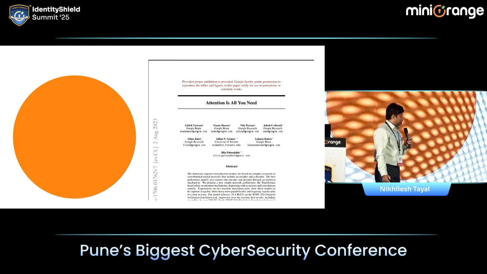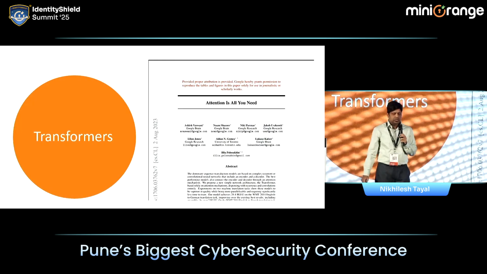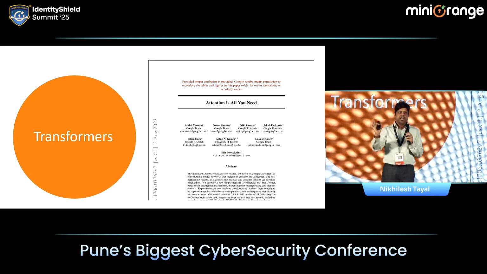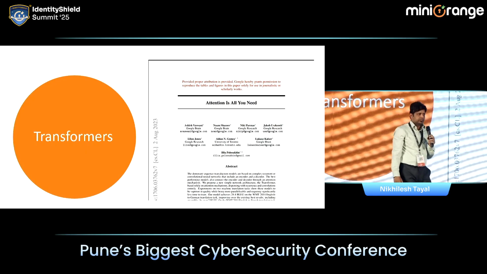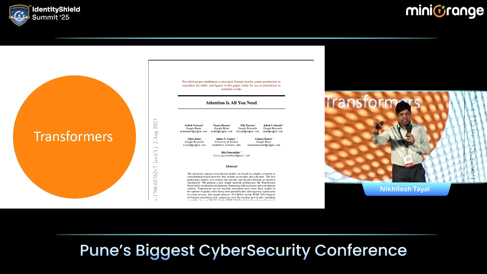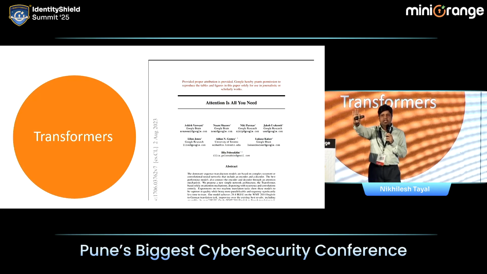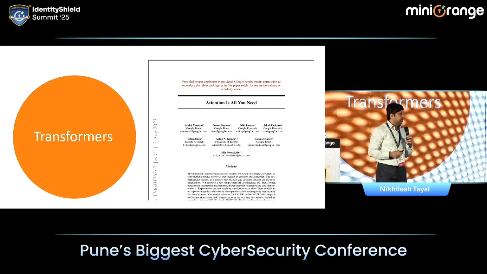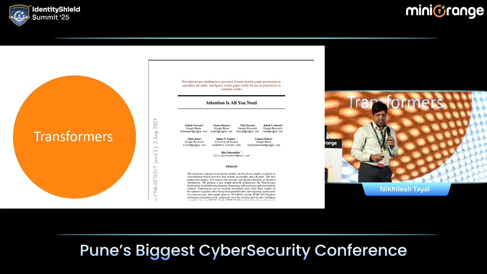To solve this problem, Google came up with a concept called transformers. Does anyone know the full form of GPT in ChatGPT? Generative Pre-trained Transformer. So basically, it's a kind of transformer which is pre-trained and which can generate, right? They came up with this concept called attention is all you need.